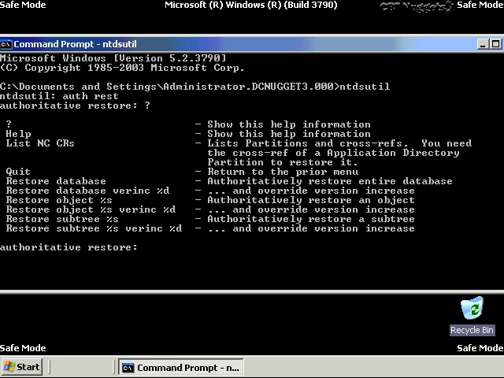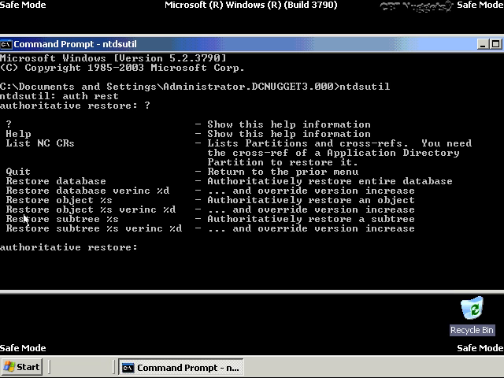That's highly questionable, though, because if your database is, say, 600 megabytes and it's doing an authoritative restore, then every object throughout the entire database is going to get replicated to all other domain controllers. And if you got 100 domain controllers throughout the globe over all kinds of links, you're going to trigger massive and potentially crippling replication. So be very careful about that, only for dire emergencies. And that's one of those break glass in case of emergency kind of operations you'd want to do.